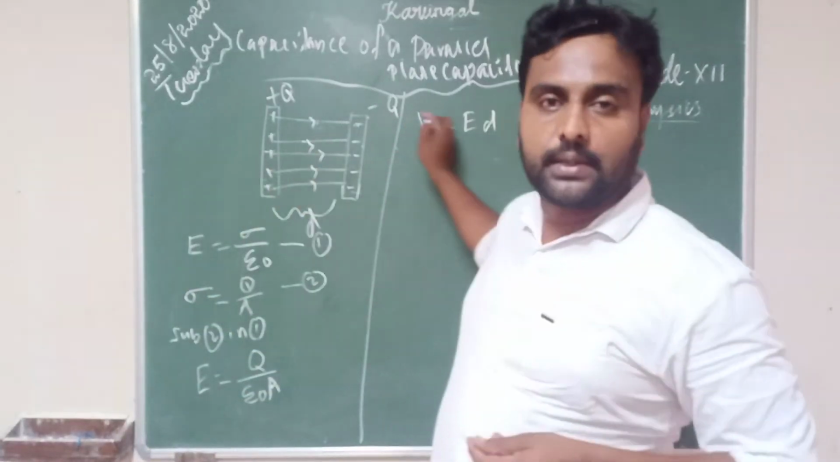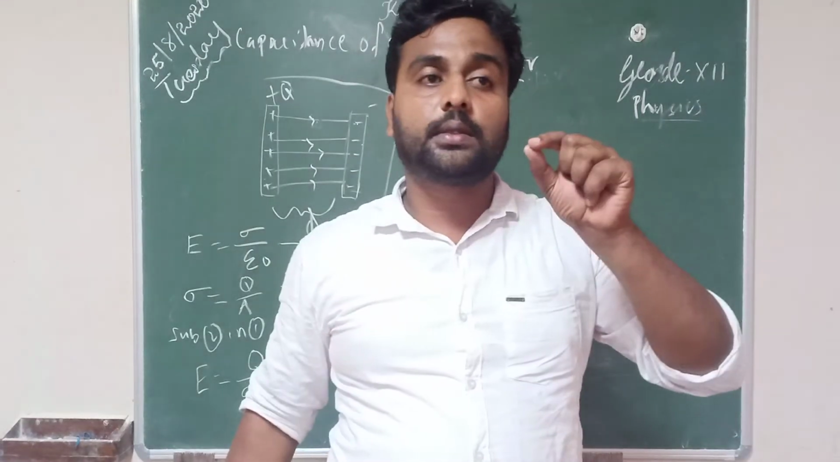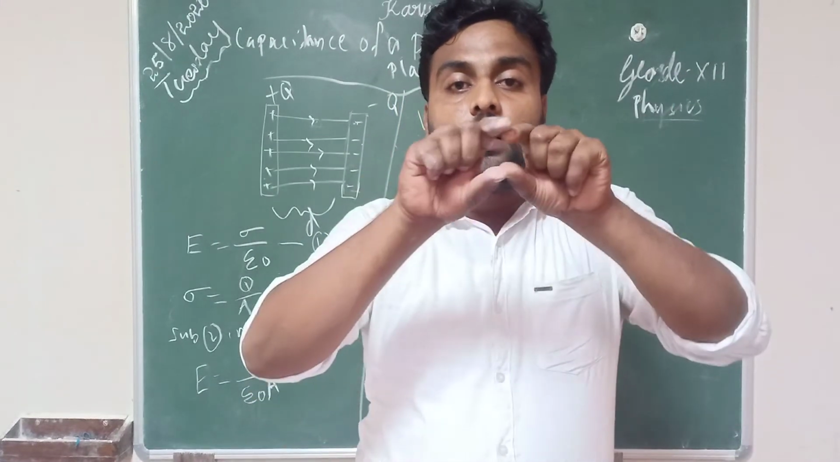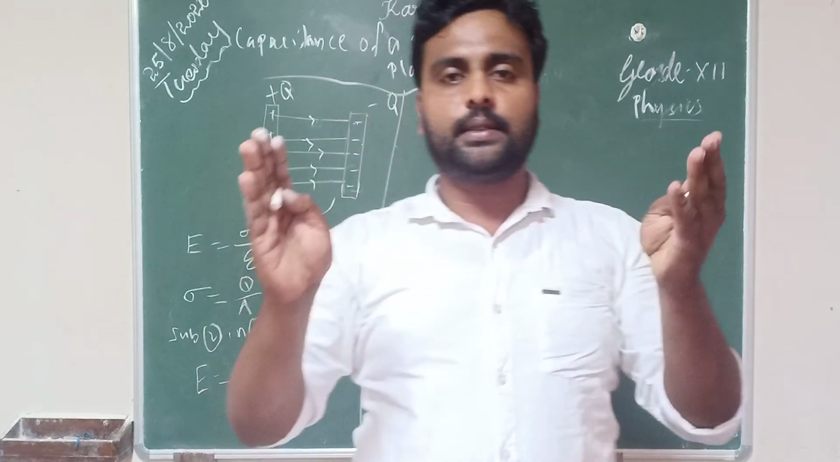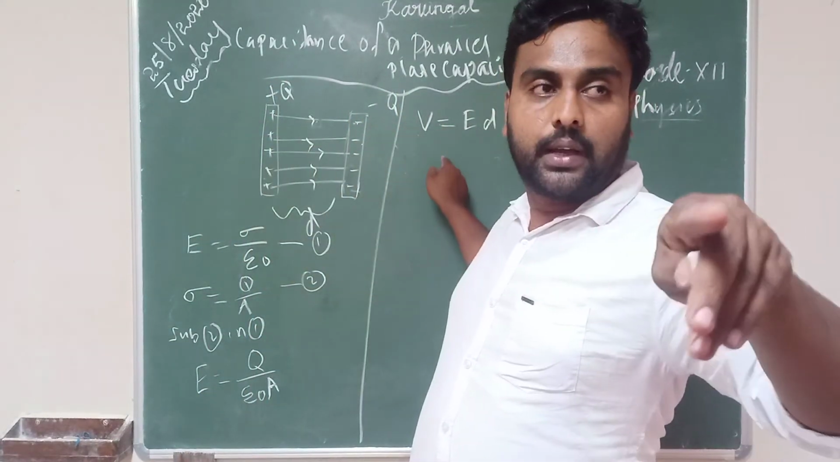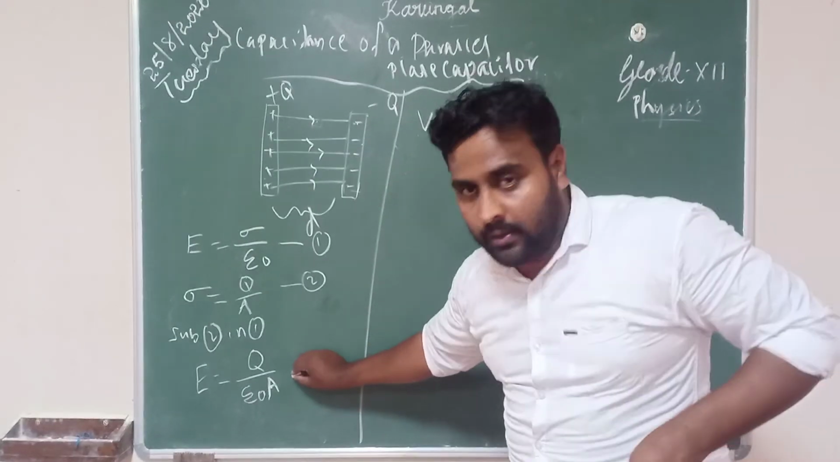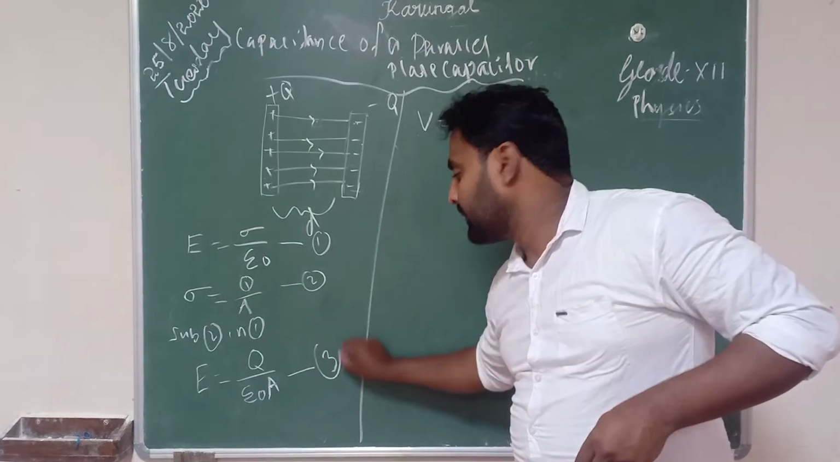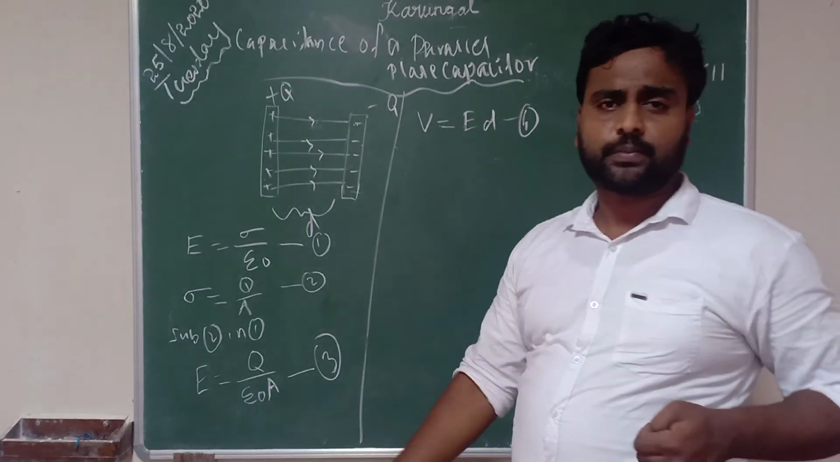The potential difference equation you can write as E into D, because the electric field between these two plates is uniform and the plates are kept at a distance D. That's what we are using, the V is equal to ED formula. Here you can keep this as equation 3, and this as equation 4.